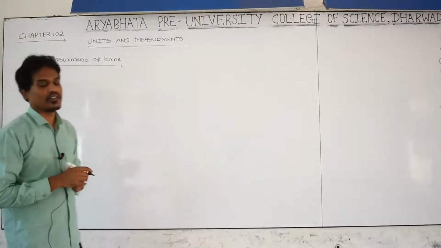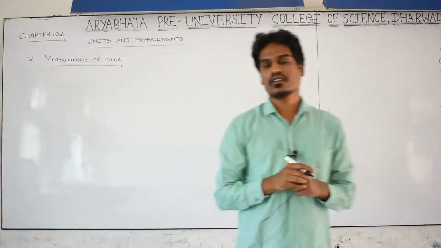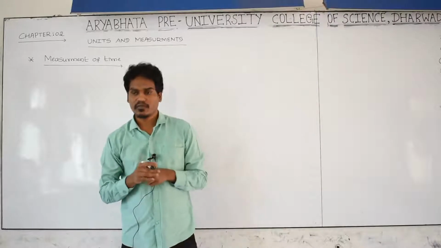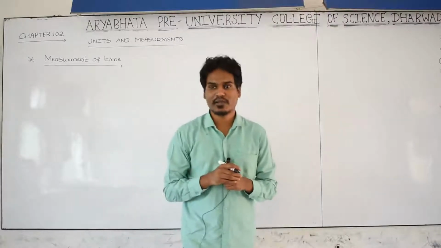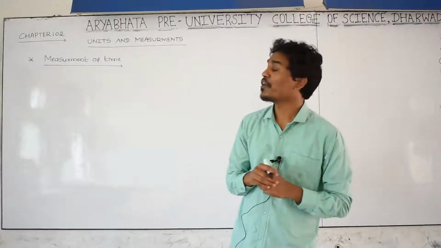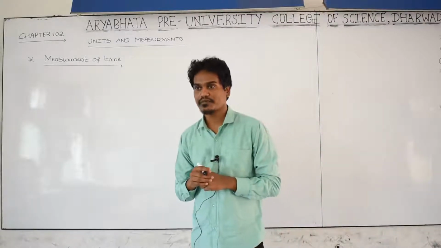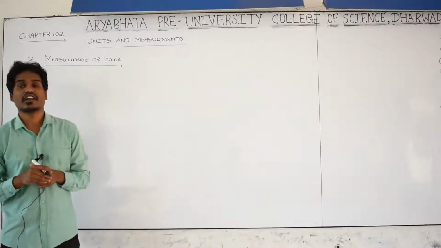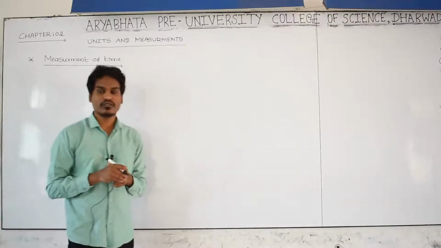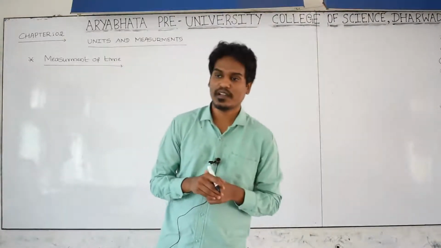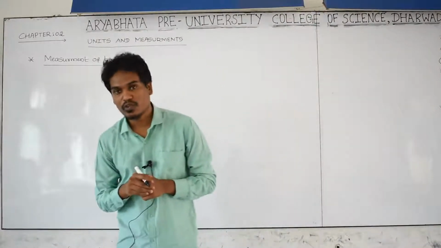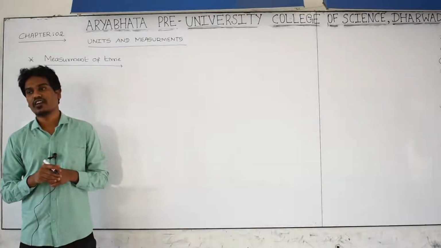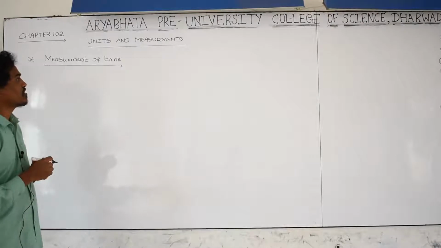Getting? The time is nothing but, as you know very well, we define the definition of the time. The time is that duration during which 9192631770 radiations are emitted from a cesium-133 atom due to the transition of electrons between the different energy levels. And that is the definition of time we studied.